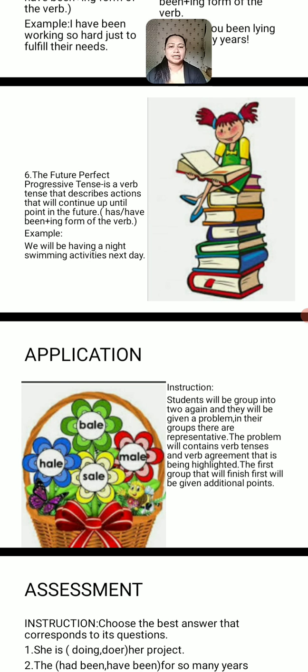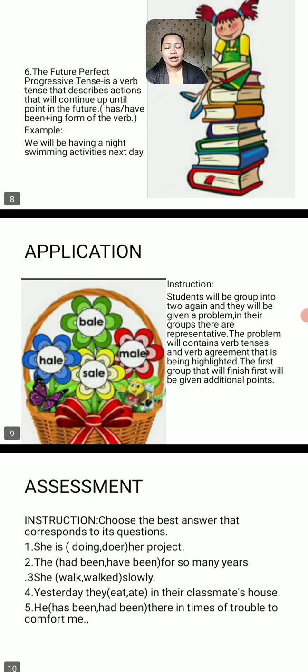Then, let us proceed to another activity. We have our instruction here that students will be grouped into two again, and they will be given a problem. In their group, there are representatives, so every group has a representative. The problem will contain verb tenses and verb agreement that are highlighted.